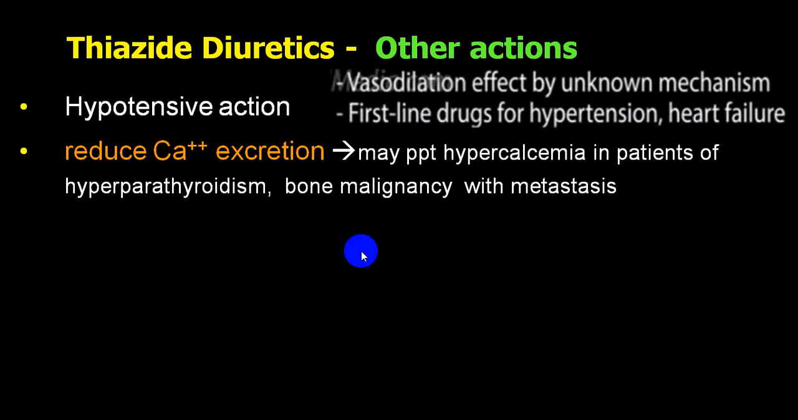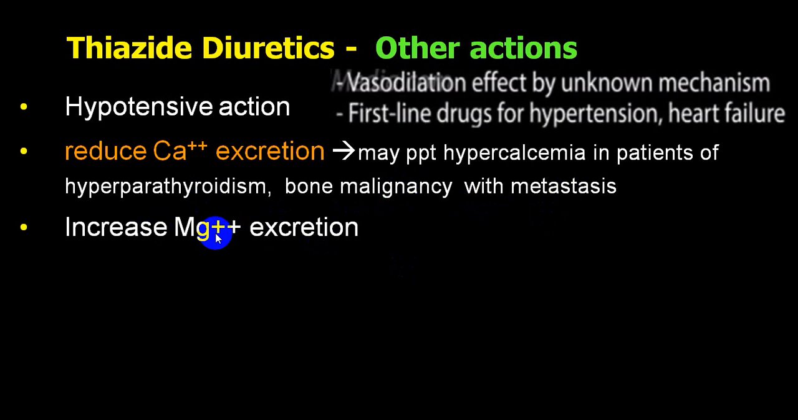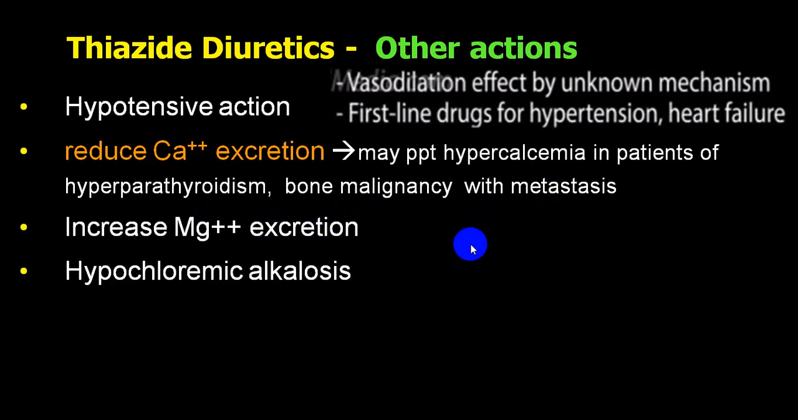It reduces the calcium excretion. So by reducing the calcium excretion it may precipitate hypercalcemia. So this can be utilized in persons who are having hypocalcemia, and it is an absolute contraindication if the person has hypercalcemia secondary to hyperparathyroidism or malignancy, bone malignancy or metastasis. You have to keep it in mind. It increases the magnesium excretion, so it can produce hypomagnesemia. It can produce hypochloremic alkalosis.